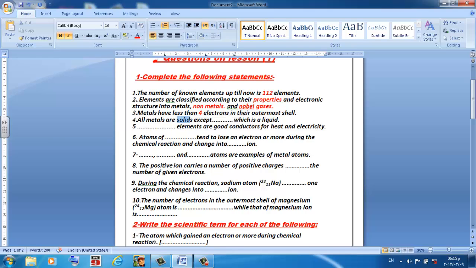So here we will write solids in red, except mercury, and we can also write the symbol of mercury, which is capital Hg.